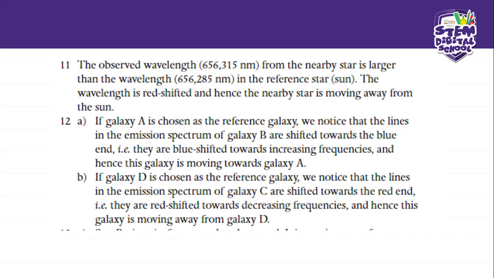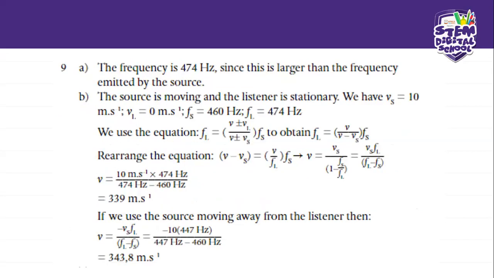Remember, guys, what redshifted is? Redshifted is when the object moves away from the source. So it's slowly moving away, so it becomes redshifted because the wavelength becomes much larger. Okay, so in this case, it will be redshifted.